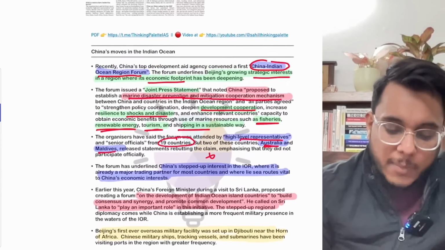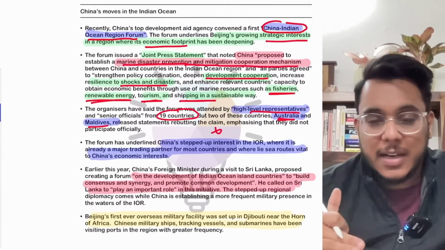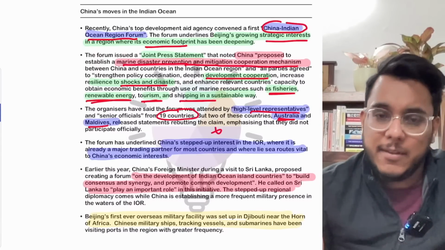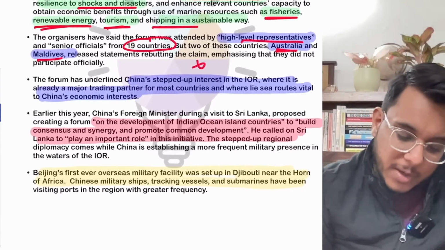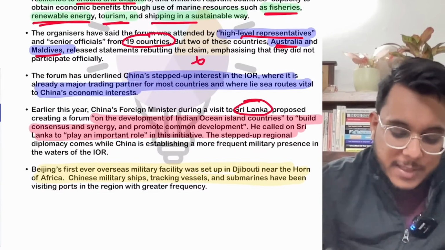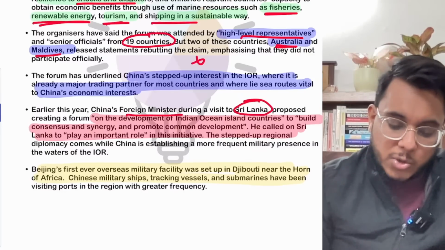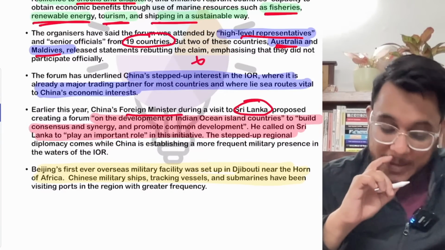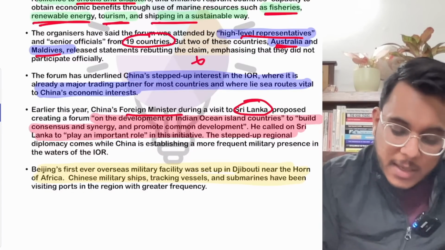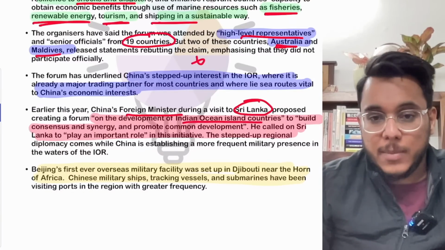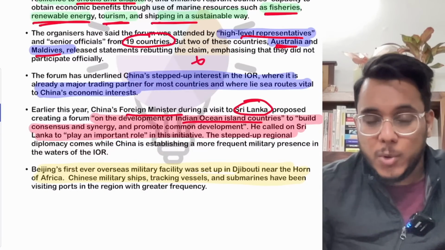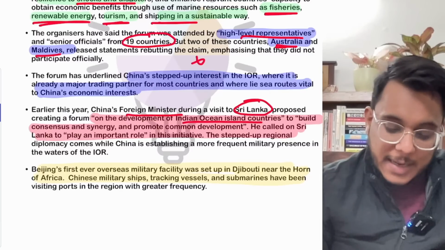Now, guys, China has already been enhancing its footprint in the Indian Ocean region in the past. Multiple times it has been seen. For example, China is enhancing cooperation with Sri Lanka. Recently China's foreign minister visited Sri Lanka, and there the Chinese foreign minister proposed that the Indian Ocean island countries will be developed. In Sri Lanka, they are building infrastructure. Moreover, Sri Lanka's Hambantota port has already been taken by China on a 99-year lease.